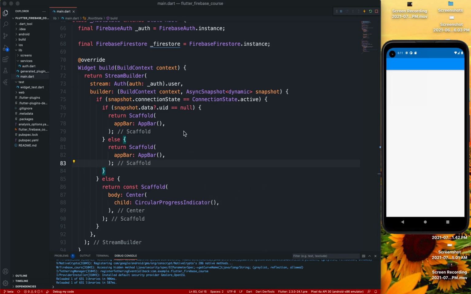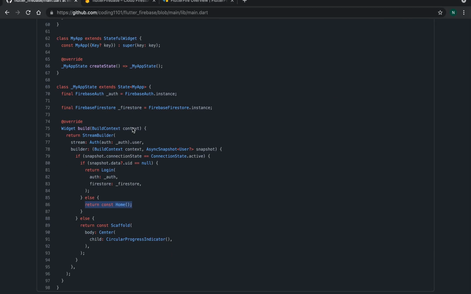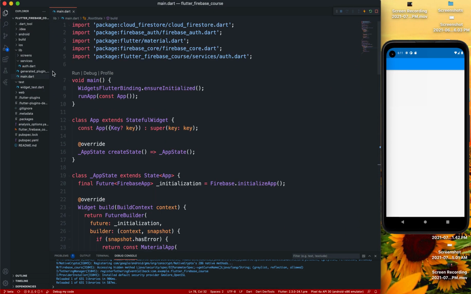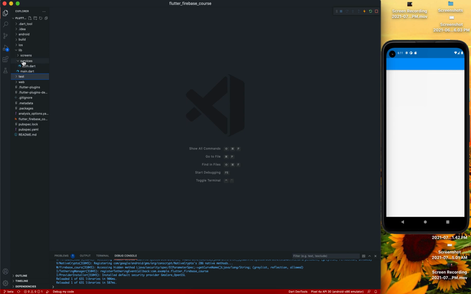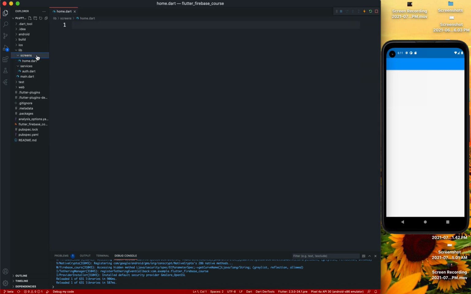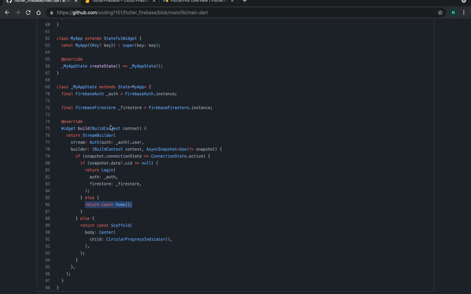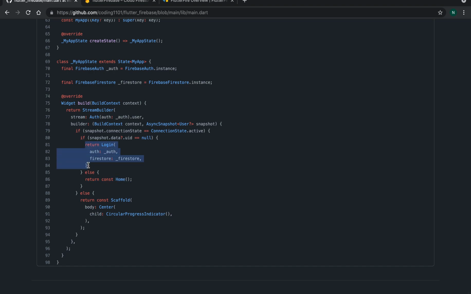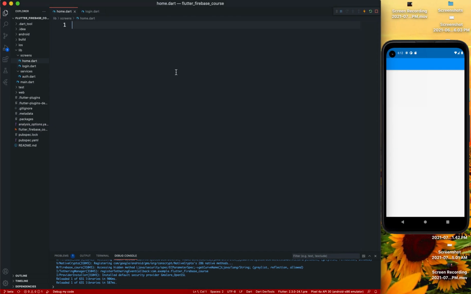In this video I'll be showing you how to make our login page and our home page. Let's start. Basically in our screens, let's make our home page and our login page. In here basically we'll require this login widget and this home widget.